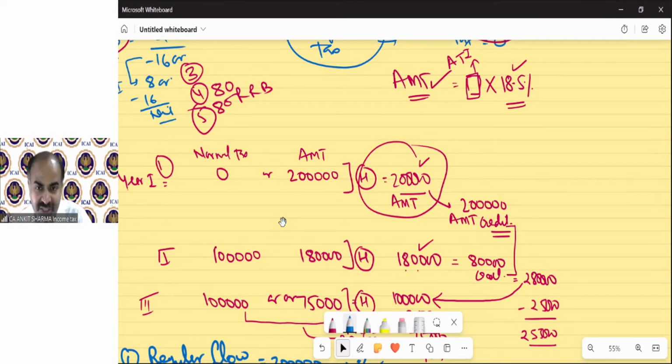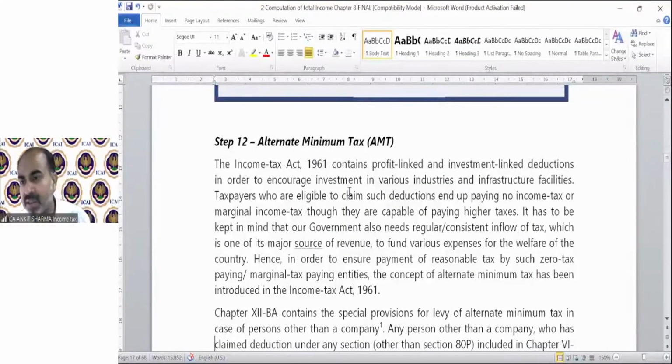Why did I discuss this topic? Because in the notes and the study material, they did not elaborate it like this, so there might be students who are very confused. Those students need to understand the concept: why is AMT here? Maybe you are now able to understand why AMT is here. Because this "why" is a very dangerous question. If it stays in your mind, you will be really confused regarding the applicability of AMT or anything in this area.